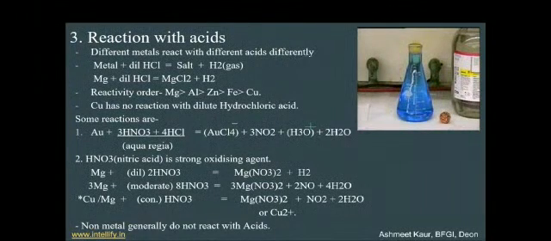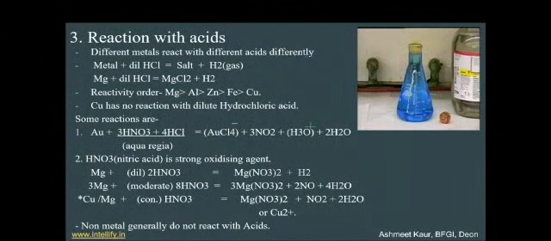Some reactions: when gold, that is Au, reacts with aqua regia. This is an acid which is a mixture of HNO3 and HCl, so it is called aqua regia. It will form AuCl4 negative, that is an anion, and NO2 plus H3O positive, again in ionic form, and water is evolved. Next is nitric acid.